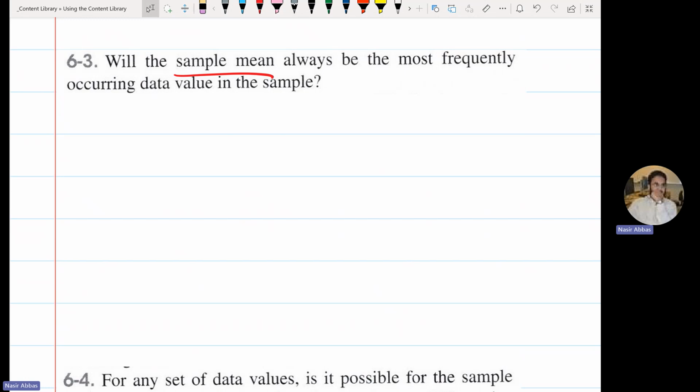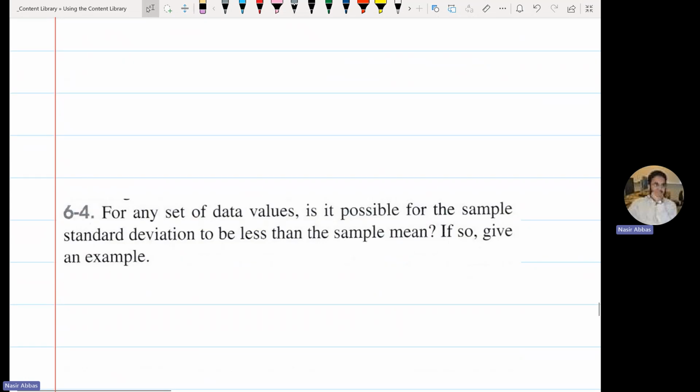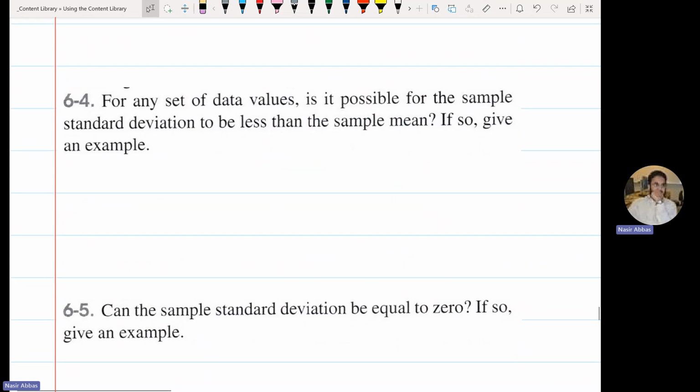Suppose I want to draw some conclusions about all STAT 319 students. What are all STAT 319 students? All the current students, all the past students, all the future students of 319. The past are not available, the future are not available. So sometimes it's an availability constraint. For any set of data, is it possible for the sample standard deviation to be less than the sample mean? Can standard deviation be less than mean?